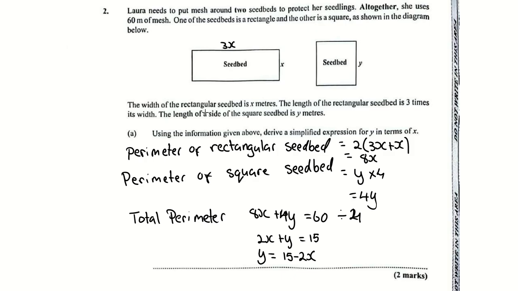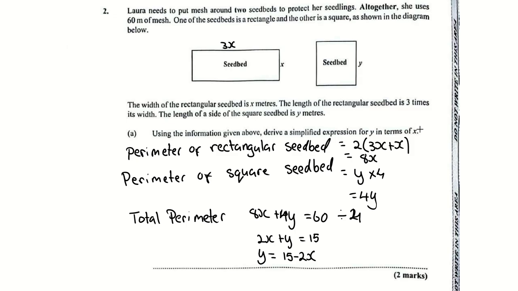They said the width of the rectangular seed bed is x. So this is x. The length is 3 times its width, so the length is going to be 3 times x, which is 3x. The length of the side of the square is y. We know the perimeter of a rectangle is length plus breadth times 2, and the perimeter of a square is side times 4. They told you, using the information given above, derive a simplified expression for y in terms of x.